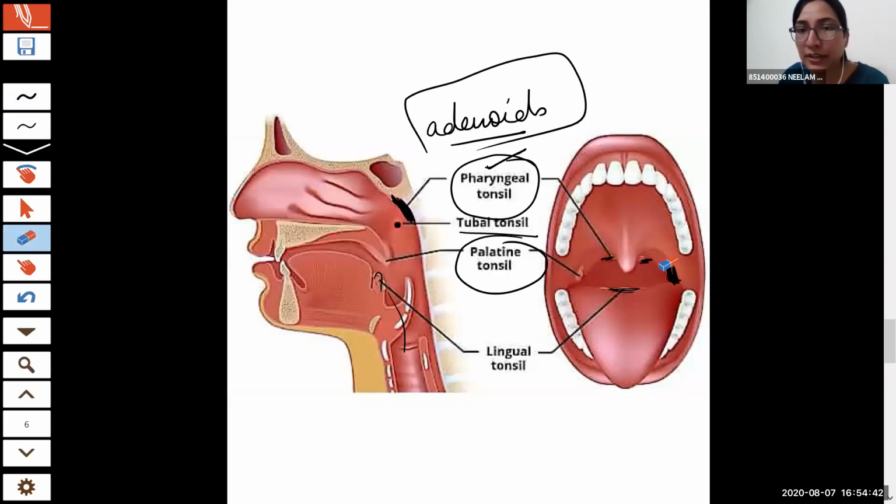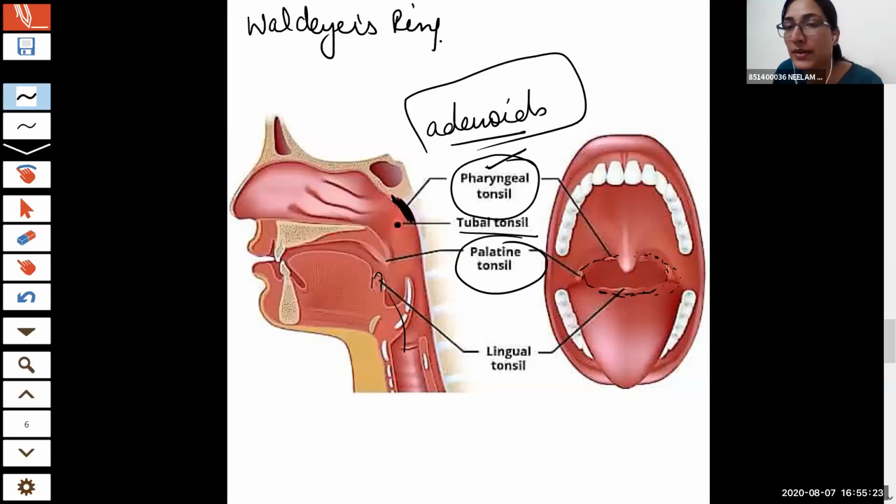Now, see this diagram very carefully. Can you tell me, when you match all the tonsils together, when you draw a line and keep connecting all the tonsils together, what shape you get? Ring shape. Very nice. I just draw an imaginary line and connect all the tonsils together, I get a ring shape structure. Now, such a ring is known as Waldeyer's ring.